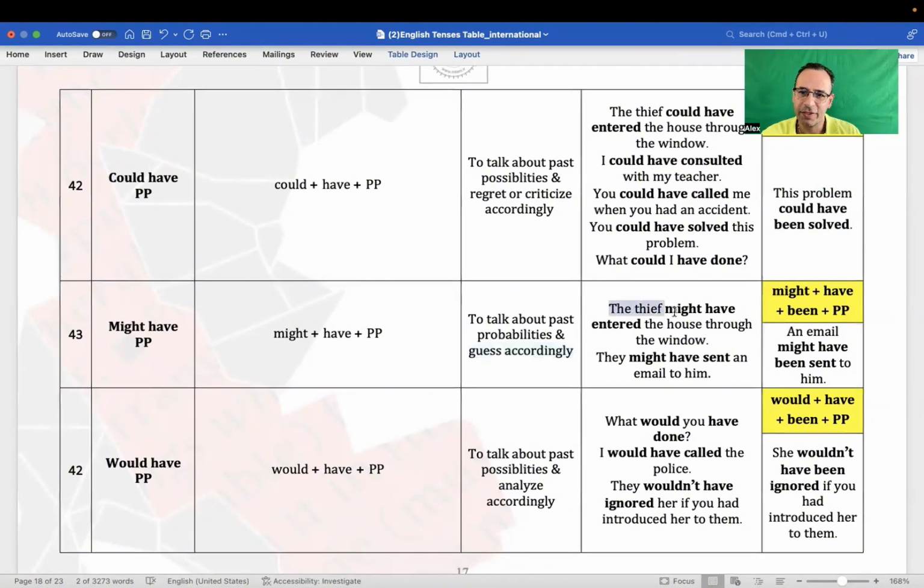The thief might have entered the house through, for example, the chimney. Then you go and you see that there is no chimney. They might have sent an email to him. So maybe yes, maybe not. And the passive structure is: an email might have been sent to him. Again, been here.